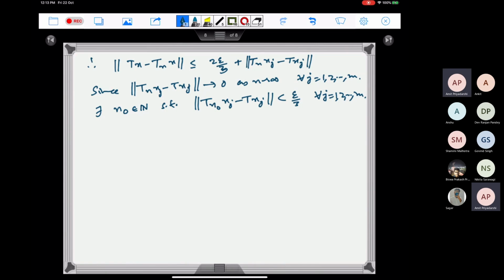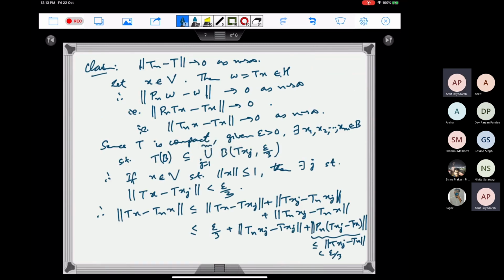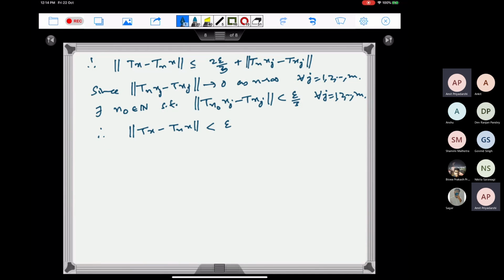Right, so here this n naught is independent of j, because for every j we can choose some number and then we can take the maximum of these. These are only finitely many, so we can do this. So therefore we will get that the norm of Tx minus Tn of x is less than epsilon, and this was true for any x in the unit ball.